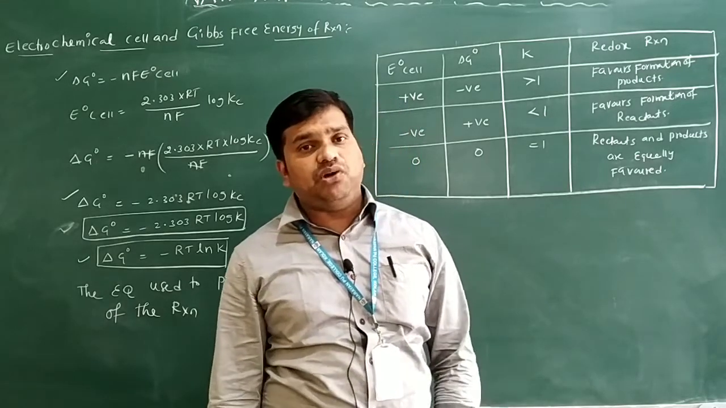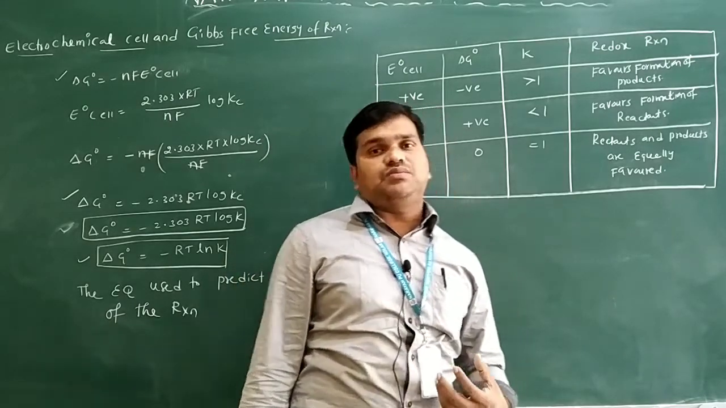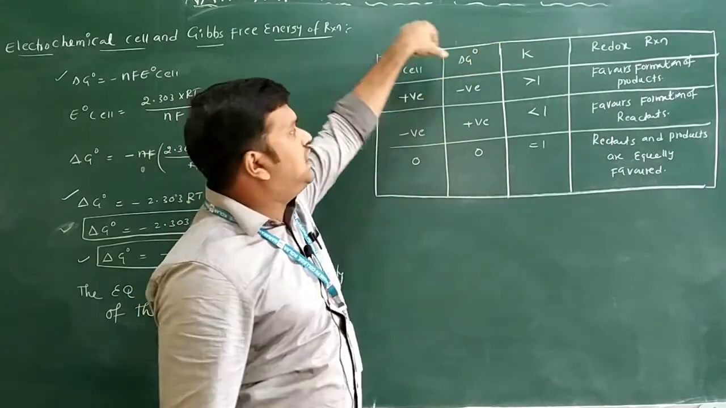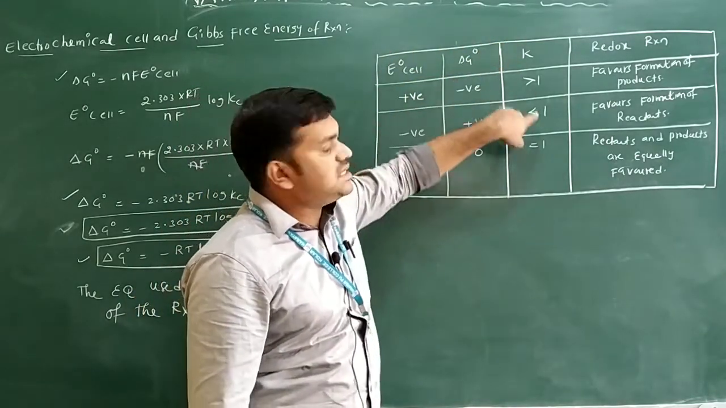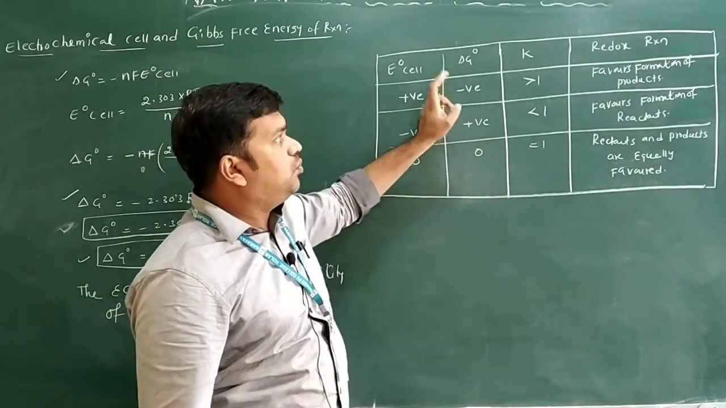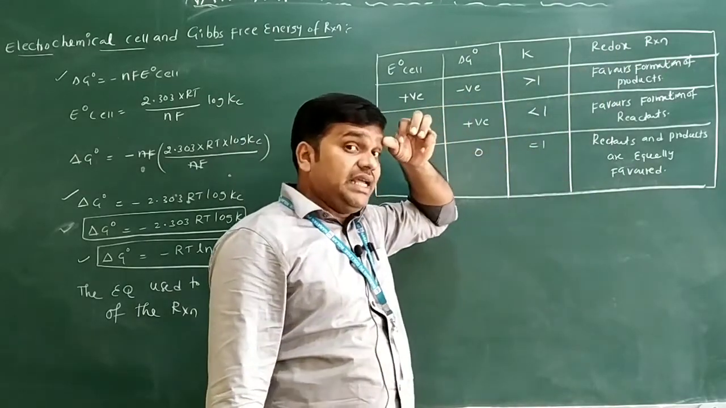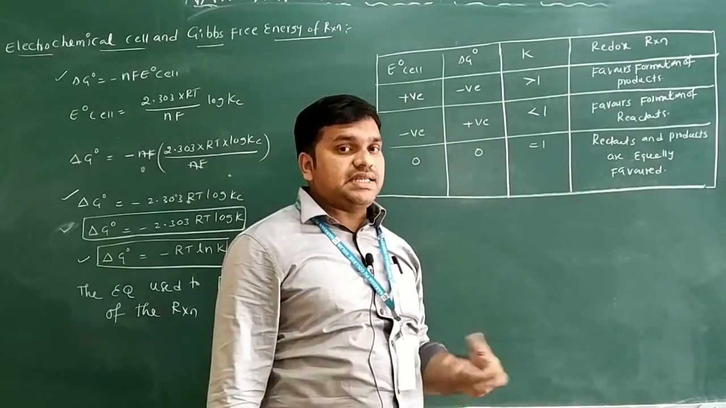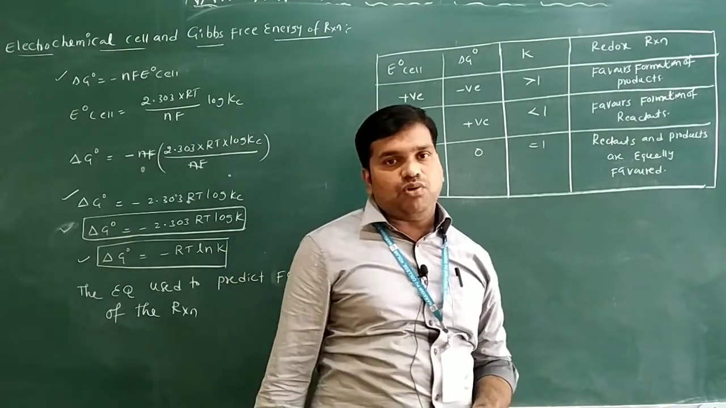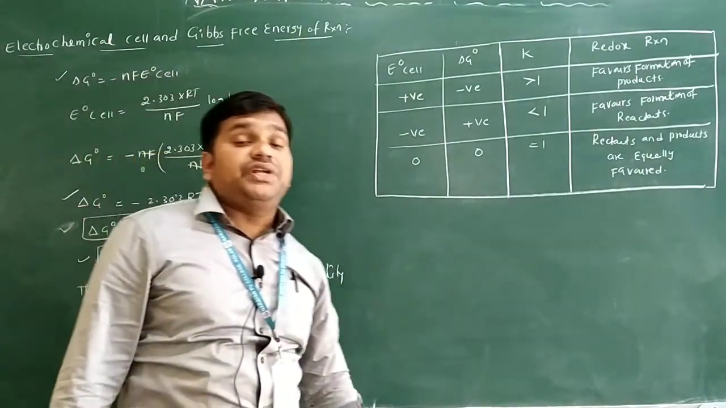We are calling this a very important table. You may get some questions from this table in the objective exam. So again I am repeating: E cell positive, ΔG negative, K greater than 1. E cell negative, ΔG positive, K less than 1. E cell is 0, ΔG is 0, K is equal to 1 only. Greater than 1, or E cell positive, formation of the product. E cell negative, formation of the reactant. E cell 0, both reactants and products at equilibrium only.